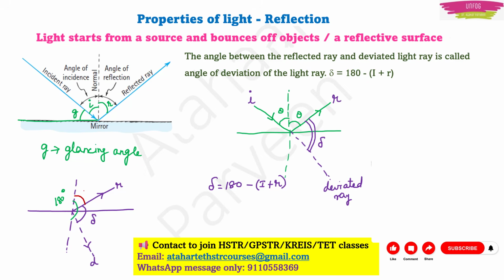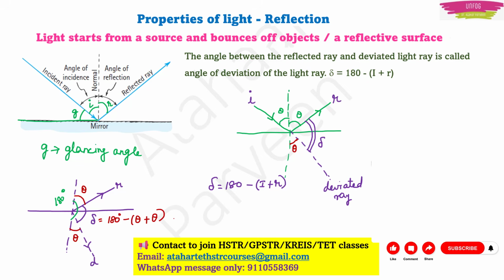This angle is the angle of reflection theta, right? What about this angle? This is the angle of incidence theta, right? Because we have extended it like this, the angle between the normal and the incident ray will be theta only. So now my angle of deviation should be equal to the entire angle of the straight line minus 2 thetas, right?